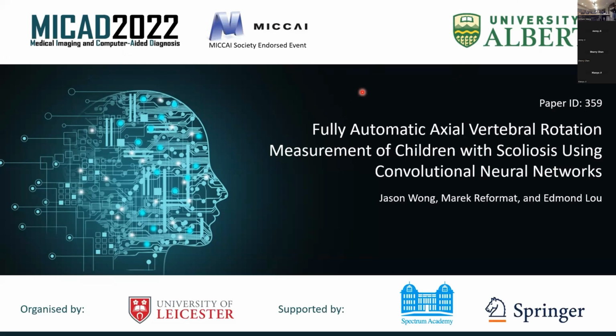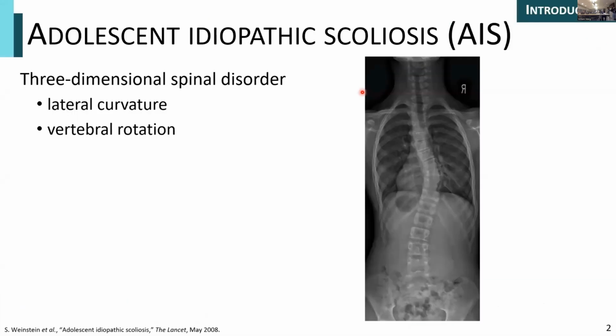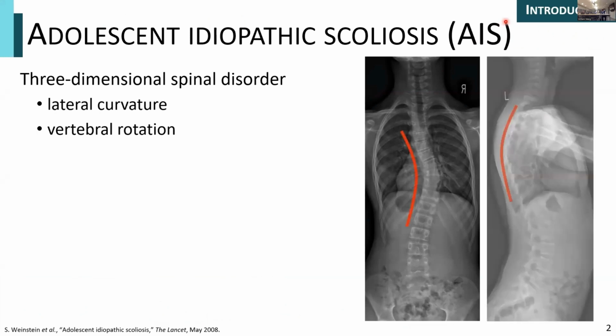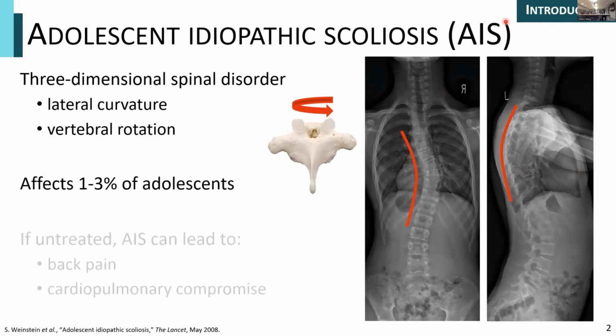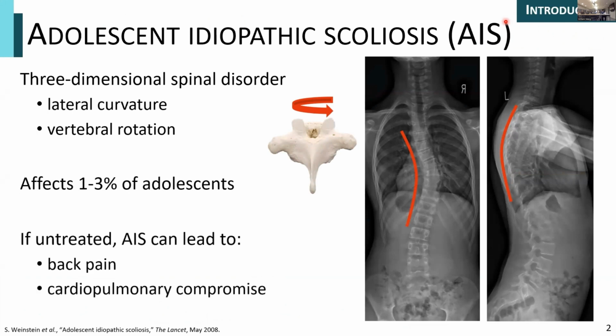All right, thank you for the introduction and hello everybody. I'd like to thank MyCat for giving me the opportunity to present my research, which focuses on adolescent idiopathic scoliosis, or AIS. AIS is a three-dimensional spinal disorder where the spine is characterized by lateral curvature in both the coronal and the sagittal plane, as well as individual axial vertebral rotation. This affects 1 to 3% of adolescents aged 10 to 16 years old, and if left untreated, it can cause some problems, including back pain and cardiopulmonary compromise.